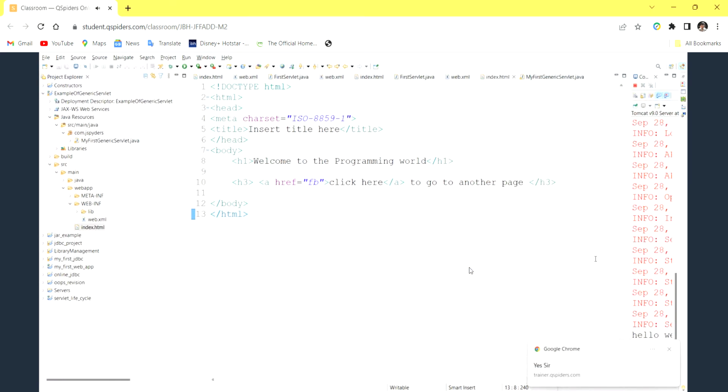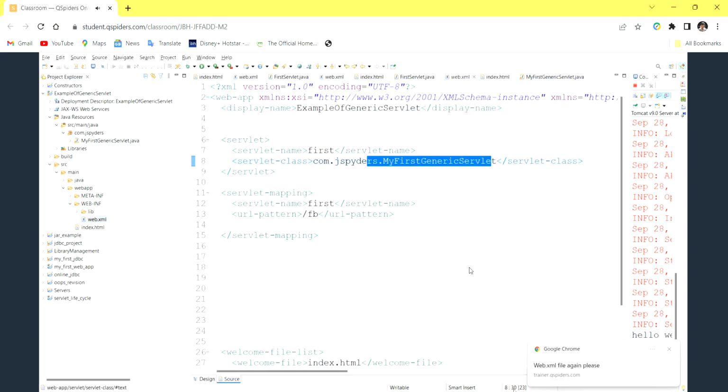Just take a pic of this, and the web.xml file.